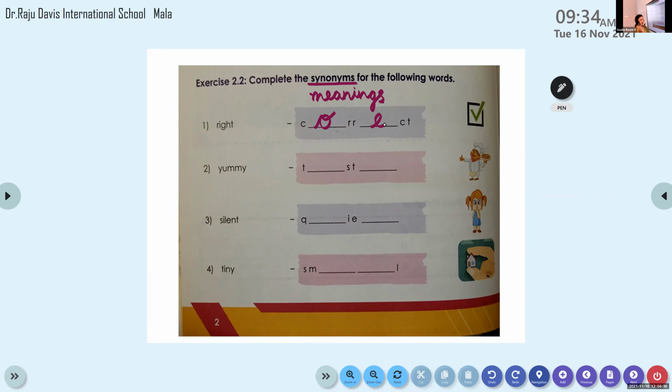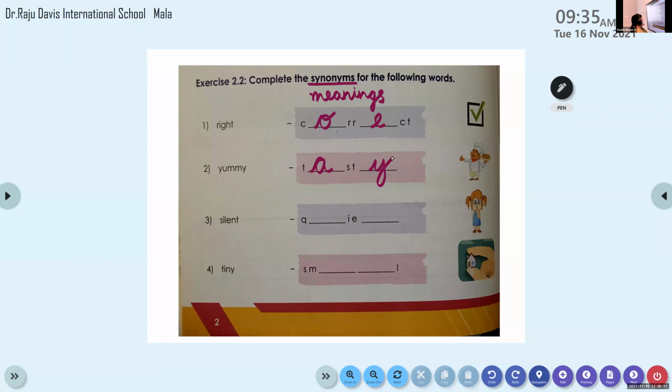Think, I'm giving you a clue. The biryani is? Tasty. Yes, now you got it. T-A-S-T-Y. Tasty has the same meaning as the word yummy or delicious. Okay, good, Efron.